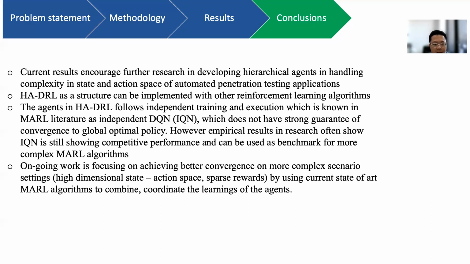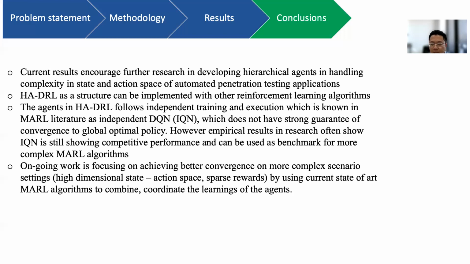The agents in HA-DRL follow independent training and execution, which is known in the multi-agent reinforcement learning literature as independent DQN, which does not have a strong guarantee of convergence to a global optimal policy, especially in complex environments with multiple agents, where the number of agents can go to 10 or 20 agents or even more. However, empirical results in research often show IDQN still has very competitive performance, and it can be used as a strong benchmark for more complex algorithms.